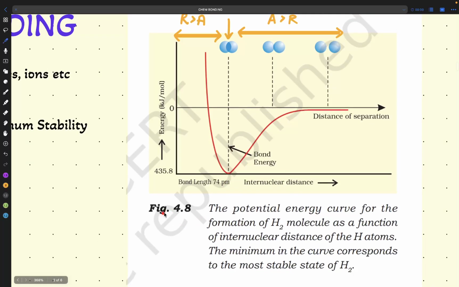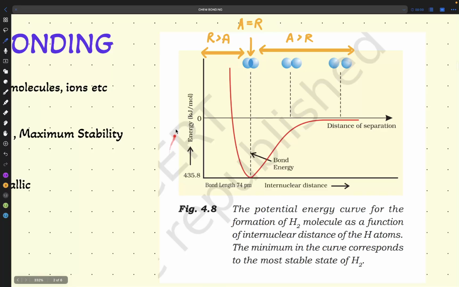So what is important again here in chemistry, you have to remember the diagrams or graphs. Not remember, you have to understand it. You don't have to remember anything in any subject. You have to understand it. What is figure 8 saying to us? The potential energy curve for the formation of H2 molecule. They have taken atom A and atom B as H and H, hydrogen and hydrogen, forming the H2 molecule here.